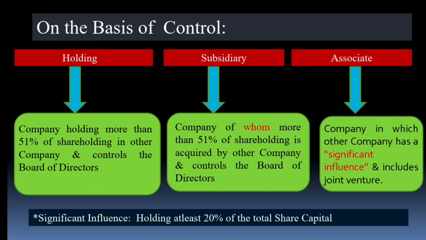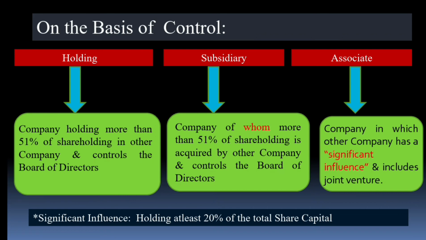Subsidiary company: if any other company is holding more than 51% of the shares of my company, then I am the subsidiary of the holding company. When a company holds 51% of the shares of the other company, that is the holding company, and the company whose shares are held is the subsidiary company.